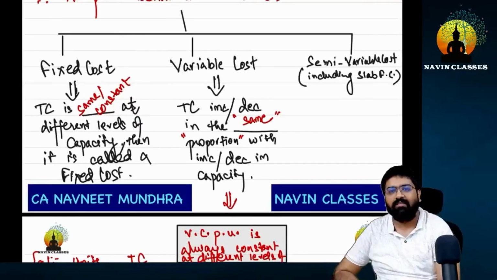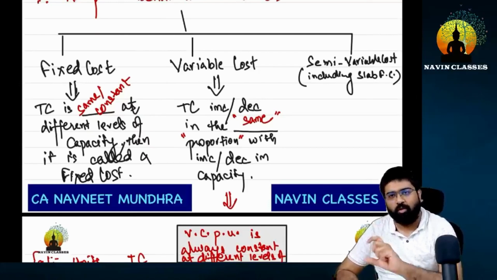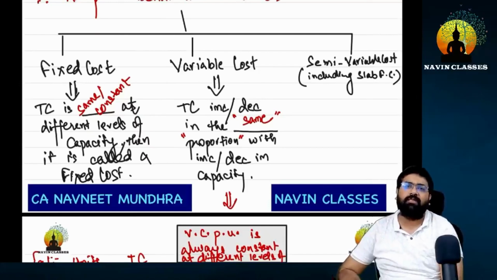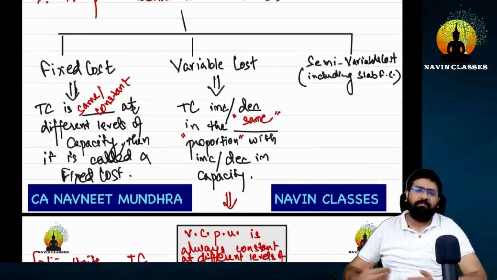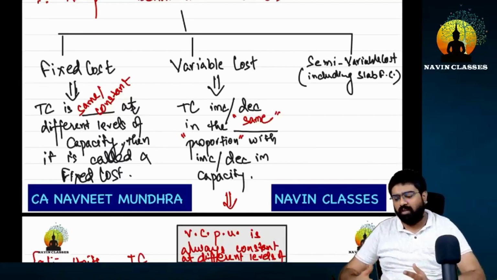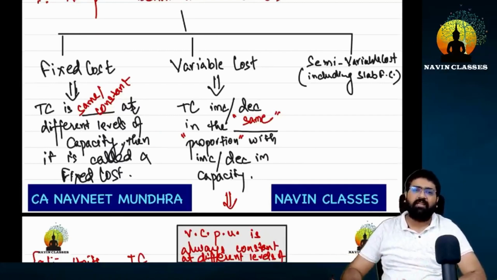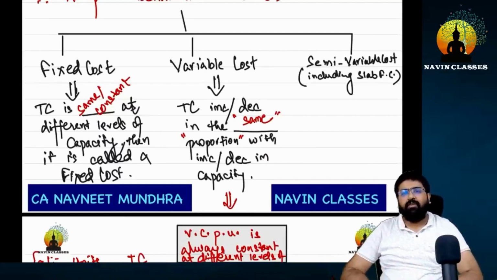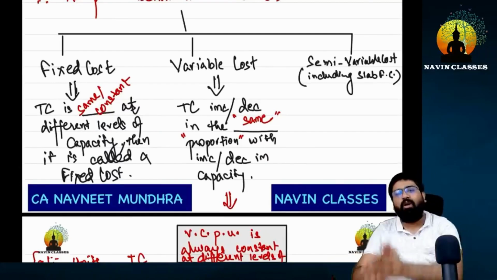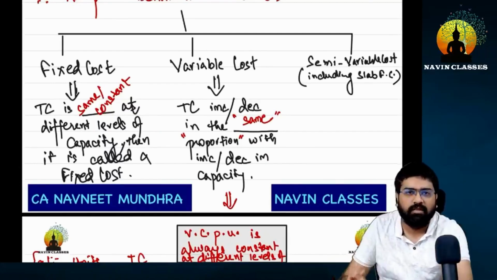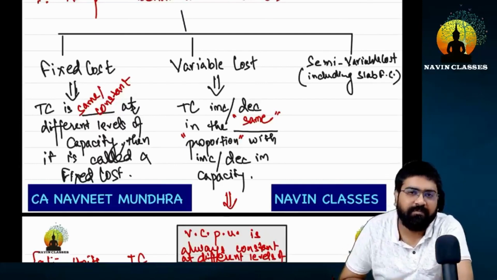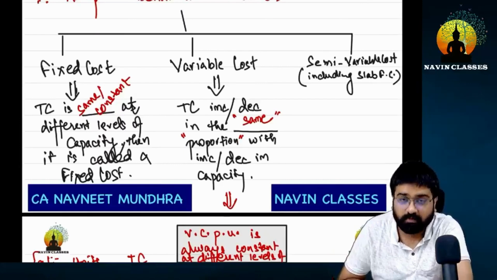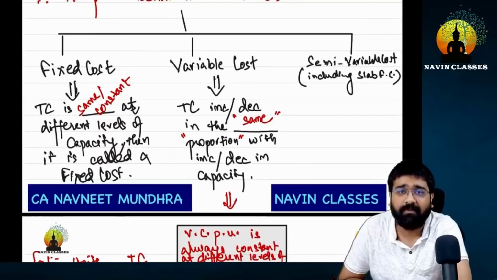Think about it once. Is that always fixed for them? Or is it like they might also get a variable portion sometimes? Yes, so there is nothing called fixed or variable. It all depends from time to time. And in the long run, as things go on, things keep changing. So we can never say that this is what's going to happen. Theoretically we can say, but practically life is a little different. So I hope it's making sense.